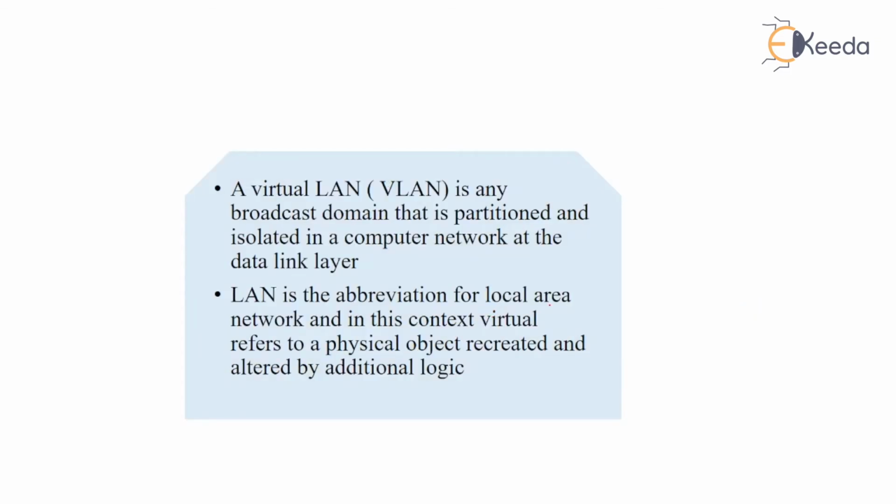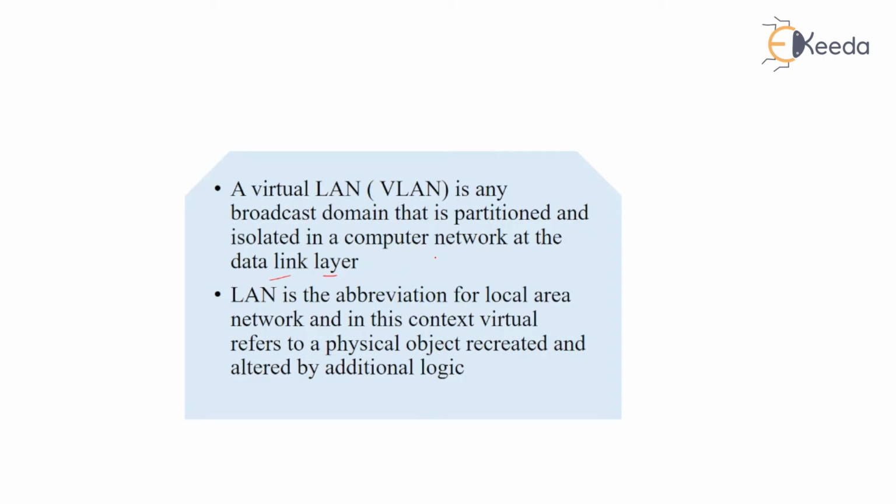After that, a virtual LAN is any broadcast domain that is partitioned and isolated in a computer network at the data link layer. We are all familiar with the OSI and TCP/IP model layer architecture. After the physical layer, there is the data link layer, and VLAN is a broadcast domain partitioned and isolated in a computer network at the data link layer.